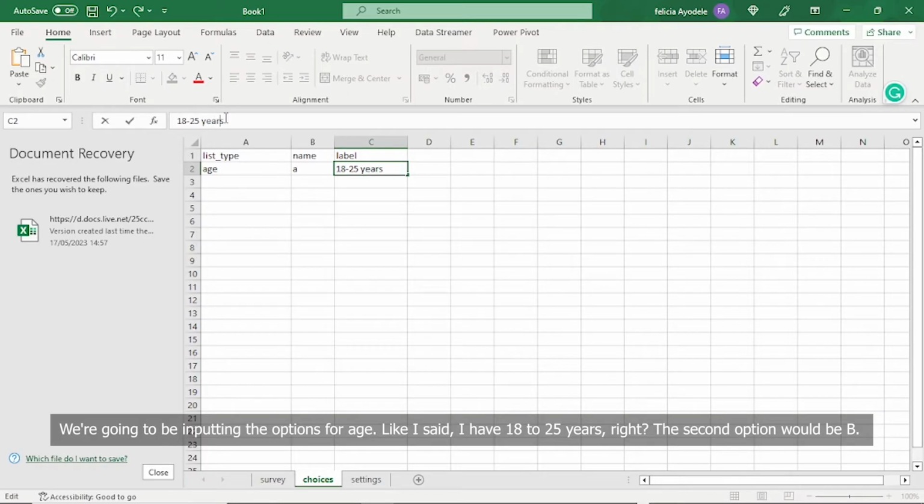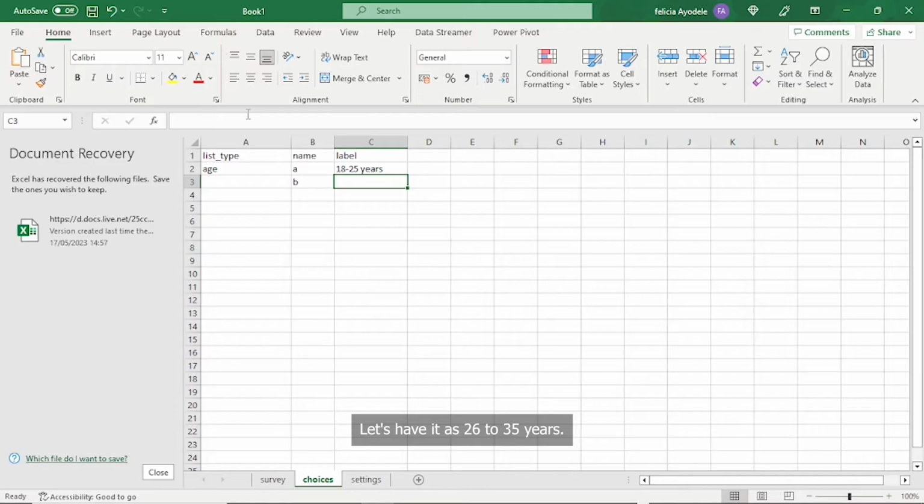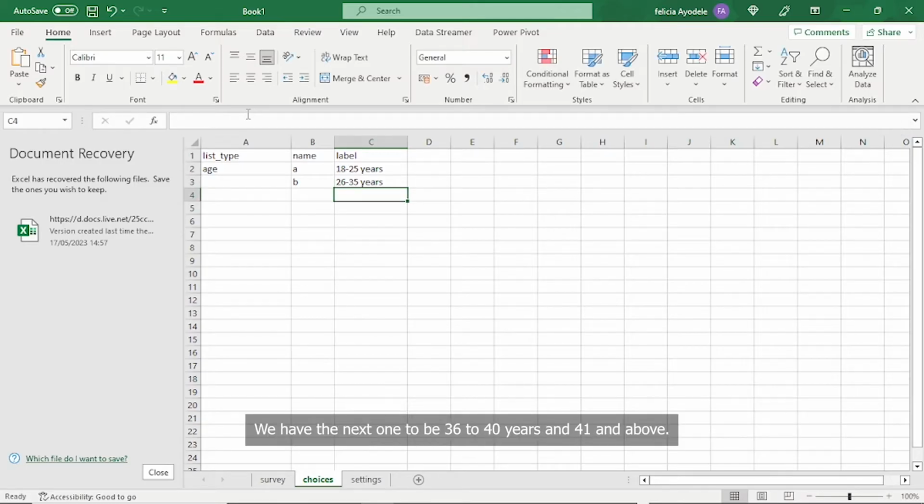The second option will be B. Let's have it as 26 to 35 years. We have the next one to be 36 to 40 years, and 41 and above.